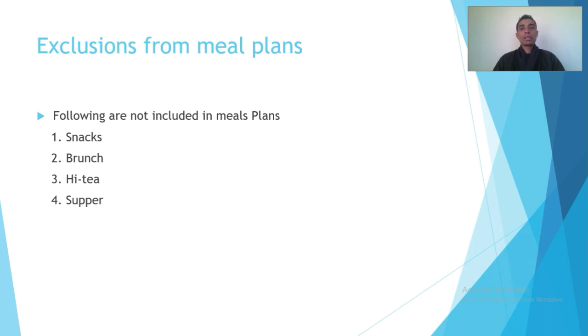Now, exclusions from meal plans. These are the meals that are not included in any of the meal plans. That is snacks. Brunch is also not included, which means the meal between breakfast and lunch. If the guest wishes to have brunch in the hotel or resort, he or she has to pay separately for it. High tea and supper, which is the midnight meal, are also not included in the meal plan, so the guest has to pay by themselves.